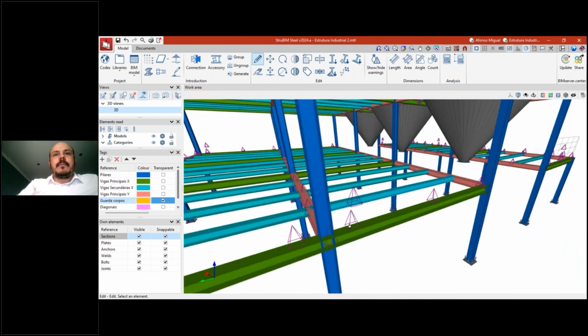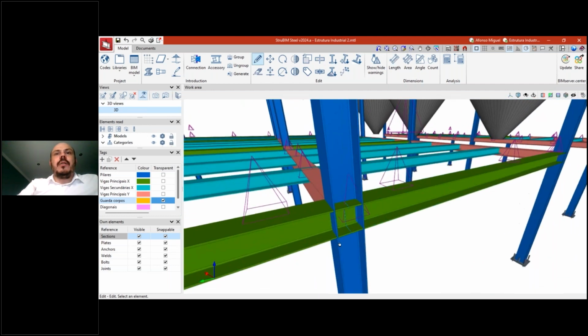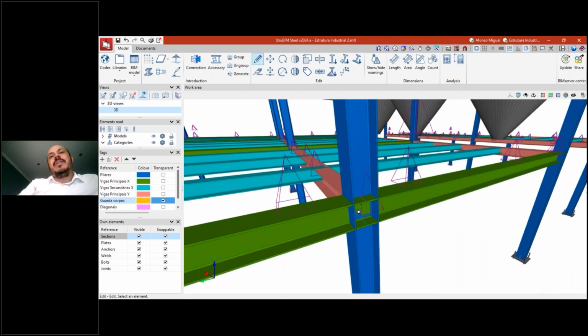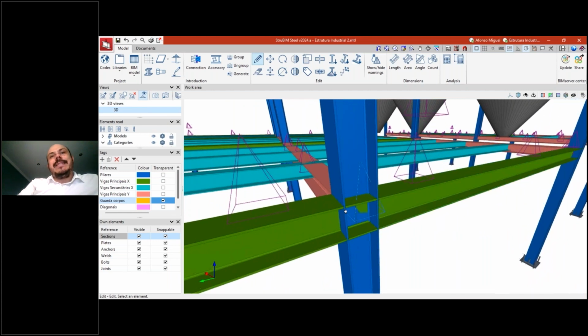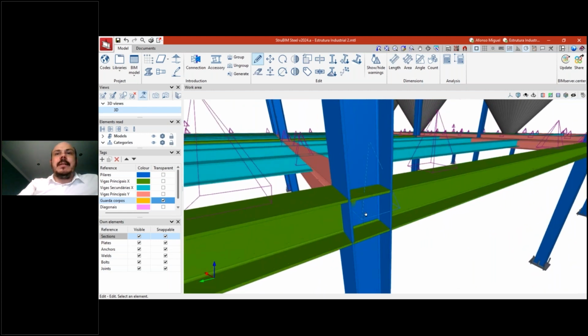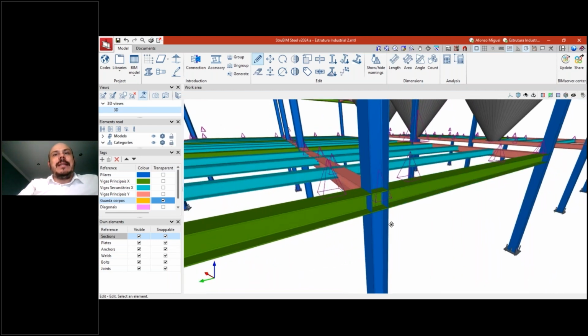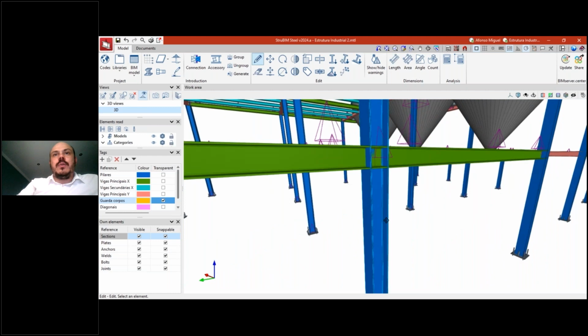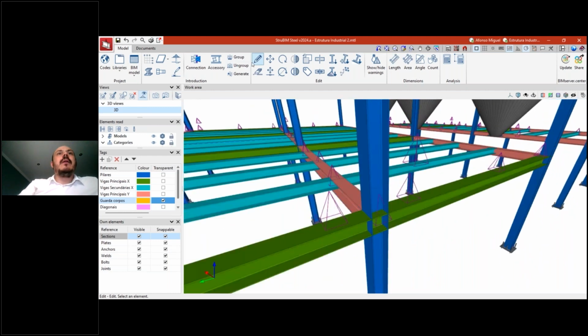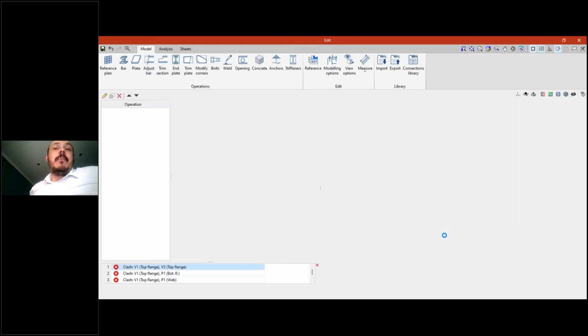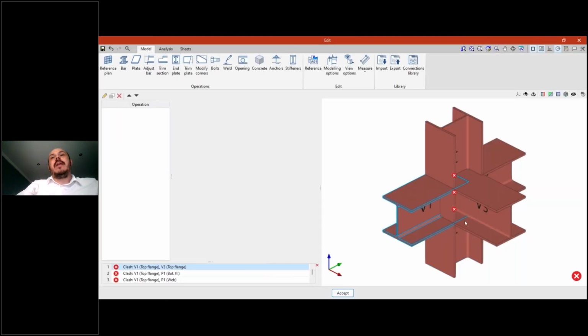Or maybe on the other side. Here, this one, for example, is not modeled yet. We can see that the node was generated, but we cannot see the details of the plates or the welds. It's just the node that is available here, waiting to receive a model. So if I edit this guy, I don't have exactly this connection in my library yet. We have something similar, but we don't have this connection yet.